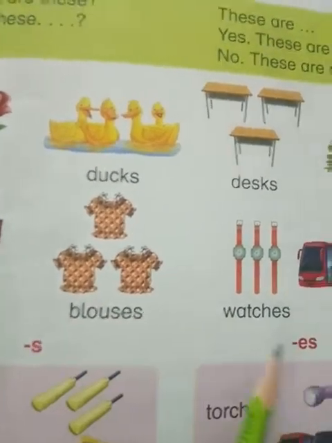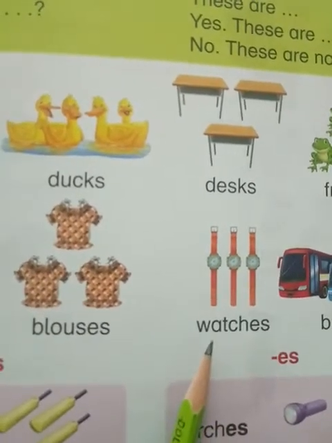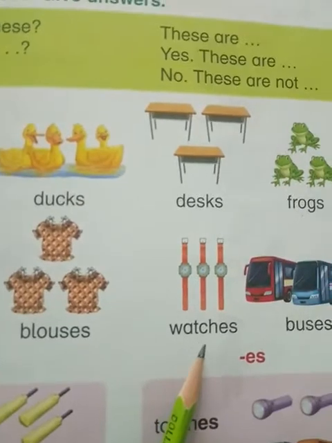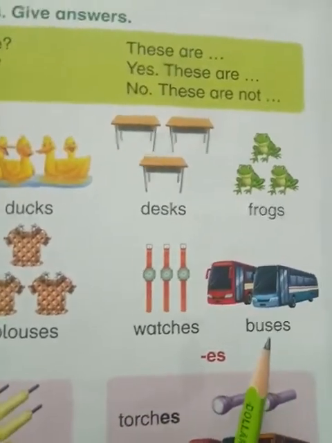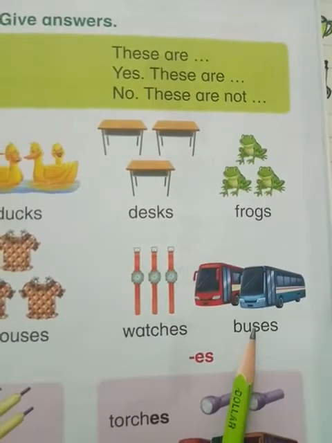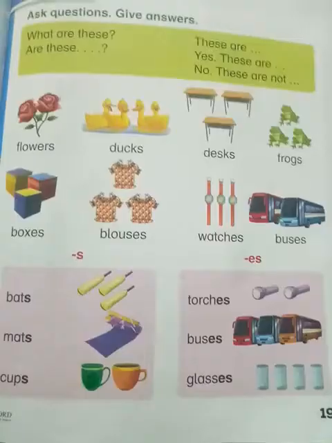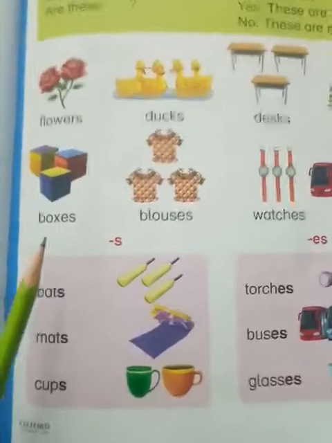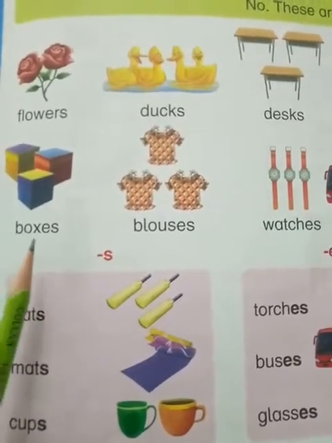Blouses. Next is watches. Watches. And last is buses. Buses. Students, here we add only s and in the second line we add es.